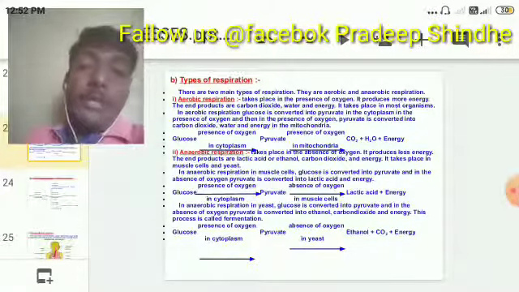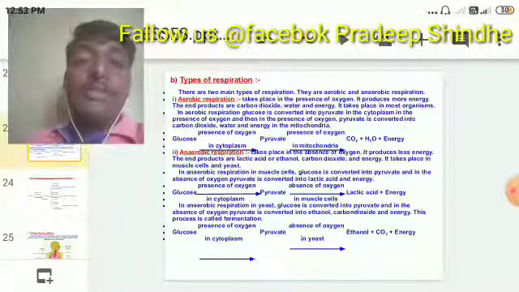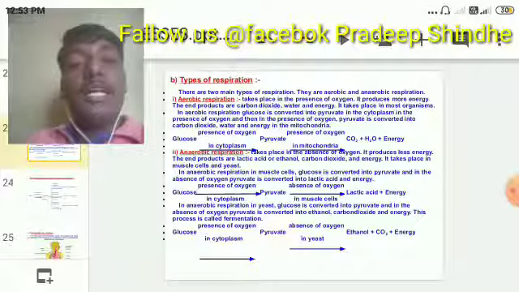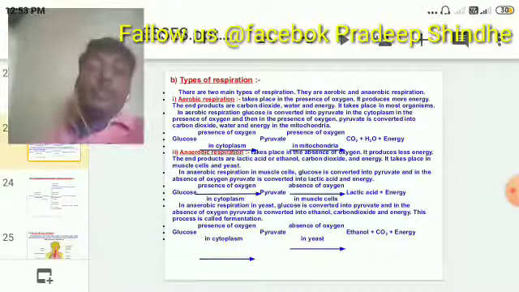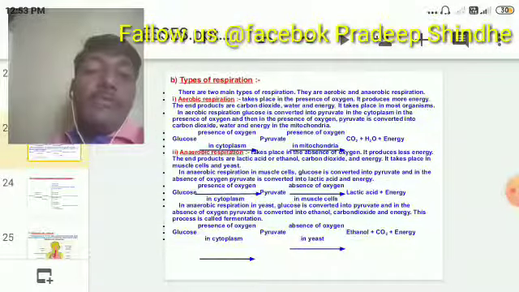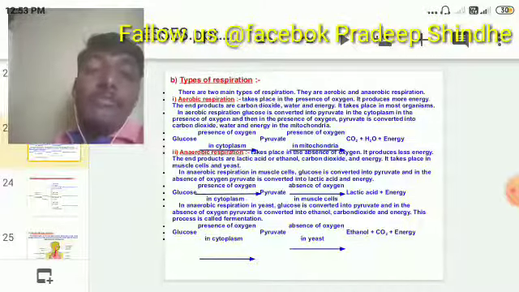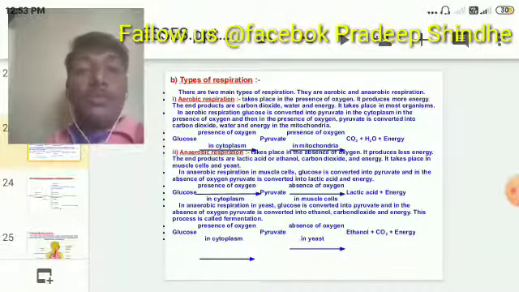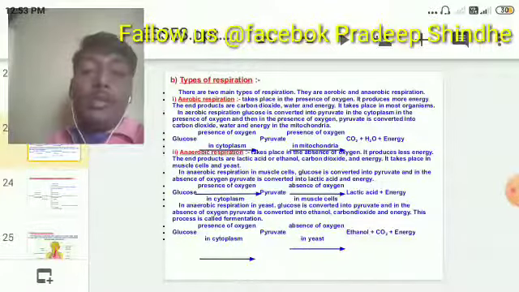What is fermentation? Glucose is converted into pyruvate, and in the absence of oxygen pyruvate is converted into ethanol. We can also say that the formation of ethanol in the absence of oxygen in yeast is called fermentation. It is a technique used in the production of alcohol or wine. So in industries, this is also one example of fermentation.